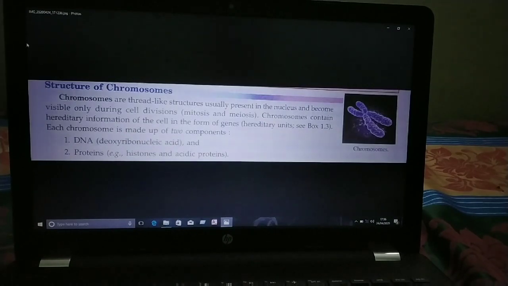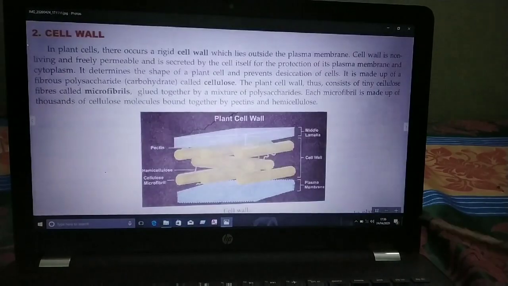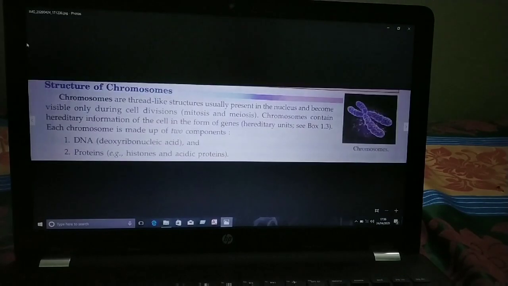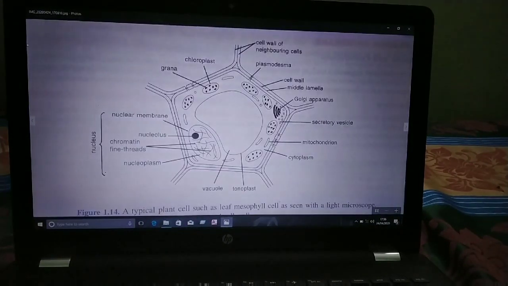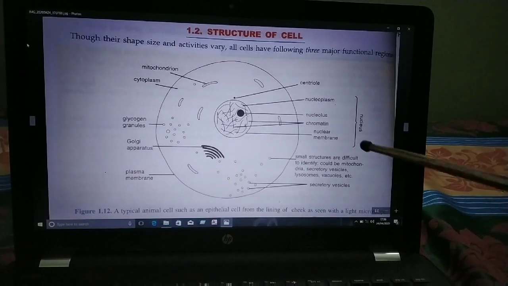Next is the nucleus. In the nucleus, there is presence of chromosomes. Nucleus I have already shown here also. Again I will show you. This one is the nucleus.